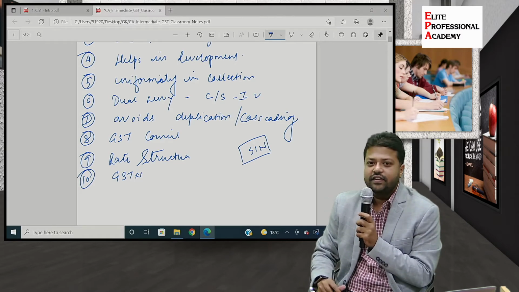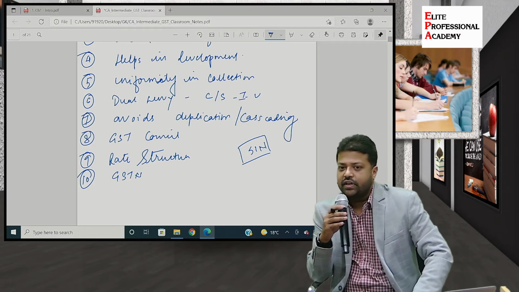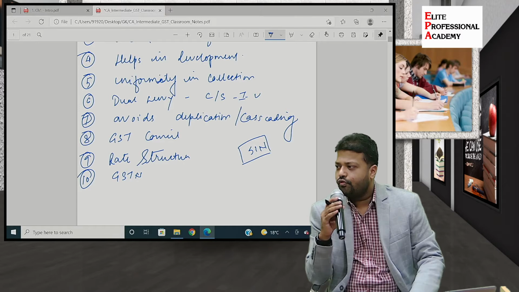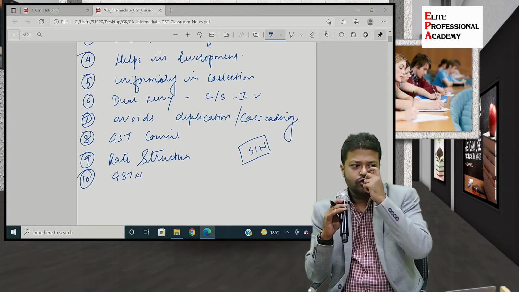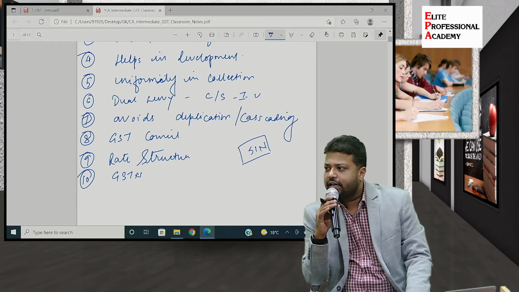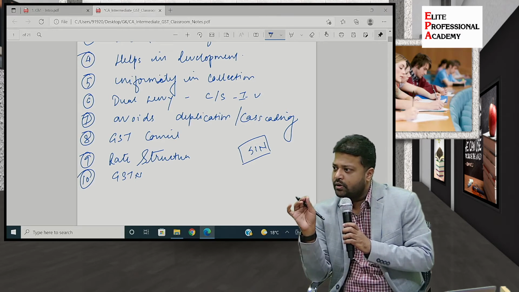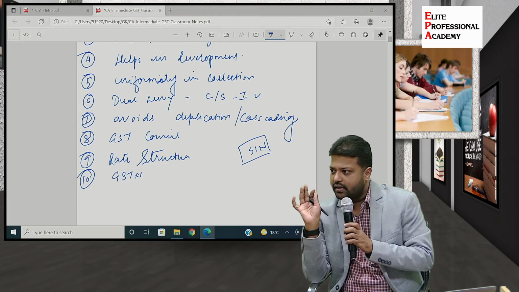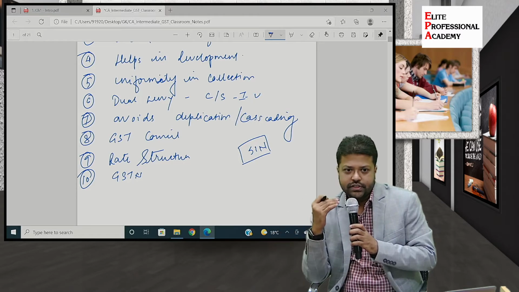GSTN, what is that? Yes, anyone? GST Network, which we call the common portal for GST. So we have an infrastructural base which is created for all the procedural parts, all the compliances, everything under GST. So tomorrow, if Mr. X wants to obtain registration under GST, he will have to go to www.gst.gov.in. That is the GST Network's web address. There he will have to apply for the registration.